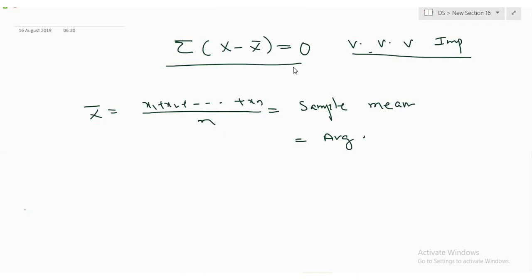Any question? Okay. Let us take some values for x: 2, 3, 4. What is x bar for this data?